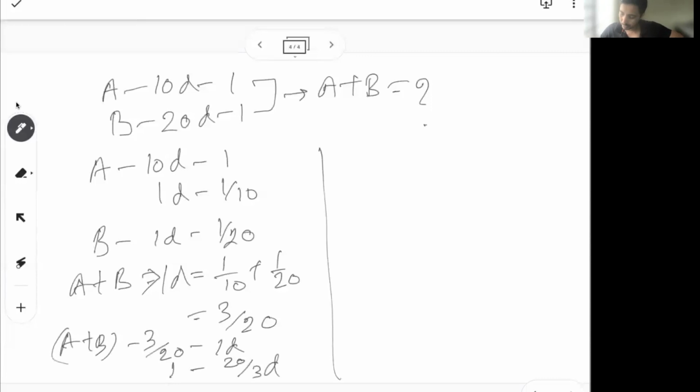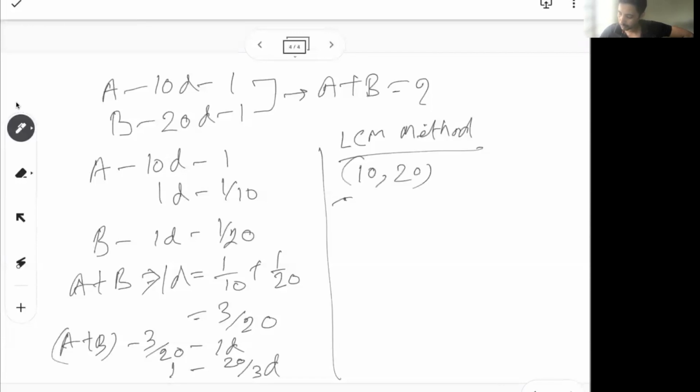Now there is also another type which is called the LCM method, which is a notch faster or easier to solve when you have different days or a little complex numbers to calculate as part of the fraction. So if you have, let's say, A takes 13 days and B takes 27 days, so obviously it's a little complex fraction to calculate. So then comes the LCM method. The LCM method says consider the total work as the LCM of the time taken. So here the time is 10 and 20.